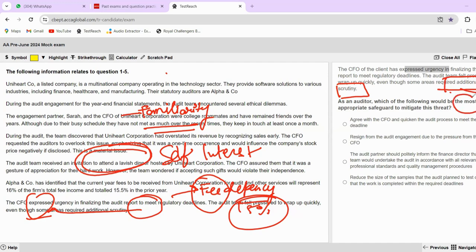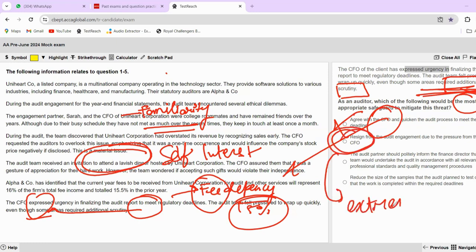So most appropriate, most. There can be a situation where there are two safeguards, but you have to look at the most appropriate safeguard to mitigate this threat. Okay. Agree with the CFO and quicken the audit process to meet it. Of course, I will not agree with the CFO because he is the person who is telling me to be quick. And I cannot agree with them because I have to have additional scrutiny over some of the areas. So a big no. Resign from the audit engagement due to the pressure from the CFO. So this is something which is very extreme. This can be a situation wherein we are not having any other solutions and then we go to the resignation part of it. So this cannot be the immediate solution to this, right?